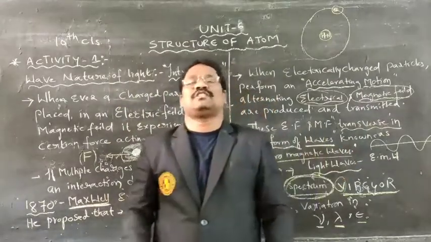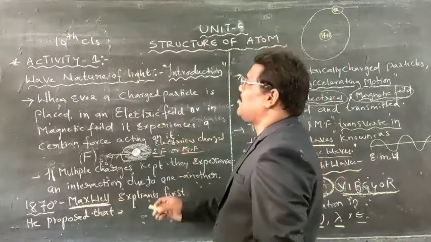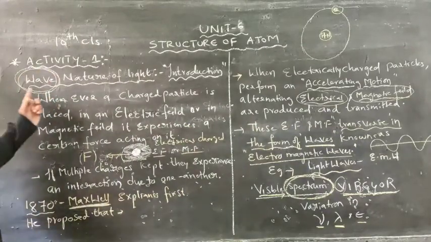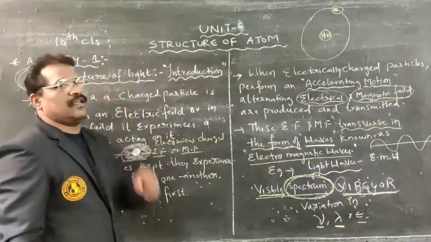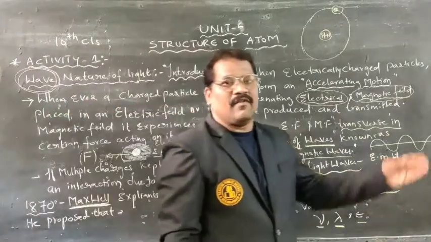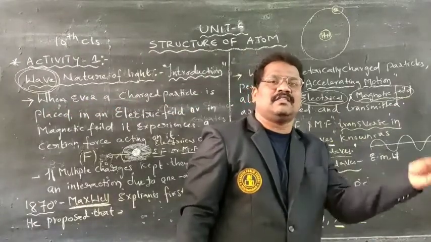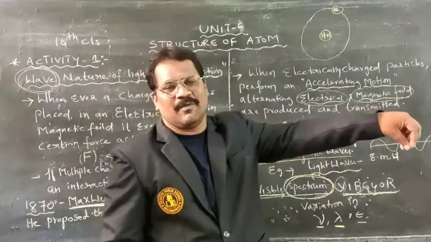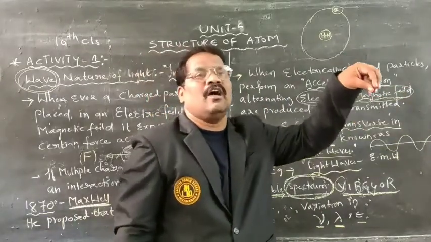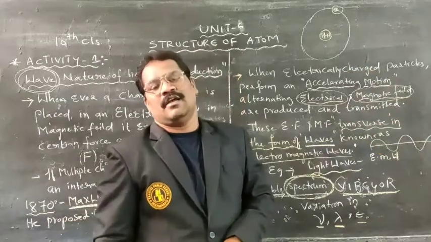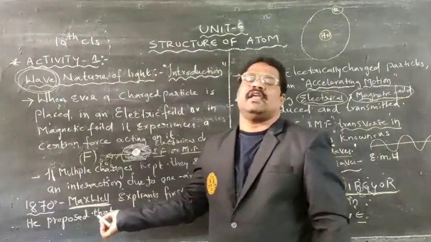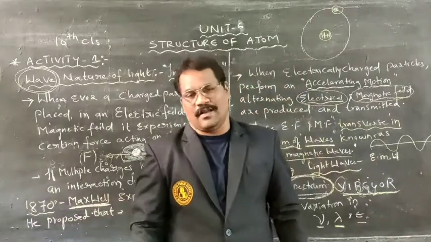Now we are going to study, as they propagate in the form of waves, the topic of the wave nature of light. Light waves have one nature. What is that nature? Electromagnetic wave nature. We are going to study that electromagnetic wave nature. That concept was explained in the year 1870 by Sir Maxwell.